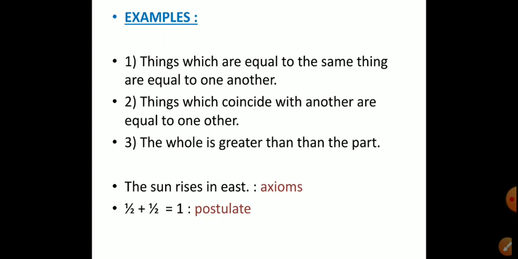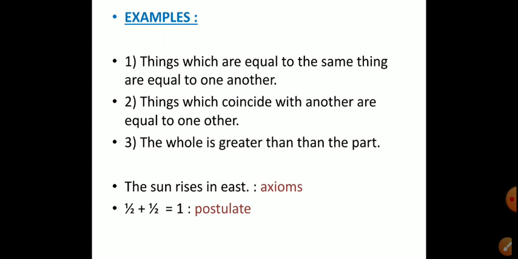But this statement is linked with geometry. So we call it a postulate. Okay, there is no difference between axioms and postulates. The basic difference is what? Only axioms are not connected with or not linked with geometry, and postulates are linked with geometry.